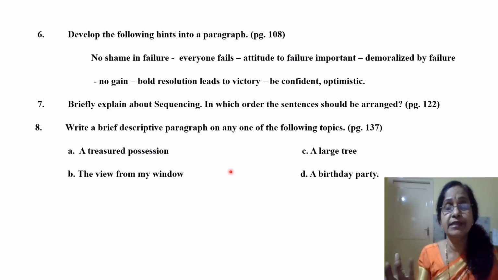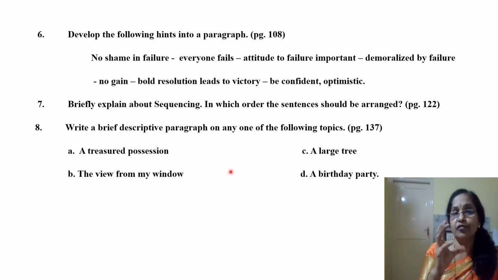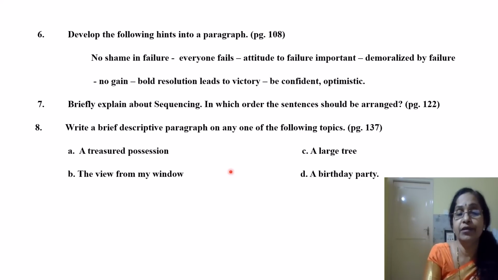Then suppose you are describing any kind of traveling experience, so what all sounds you can listen, or suppose you are describing a place, what are the senses you can feel, whether it is cold or whether it is hot, or what kind of feeling you get, that you are going to describe. So all the 5 senses have to be activated in your description. So that gives a kind of visualization to the reader. So that is about descriptive paragraph.